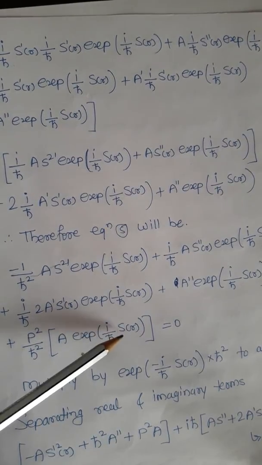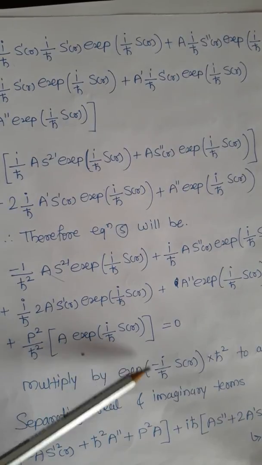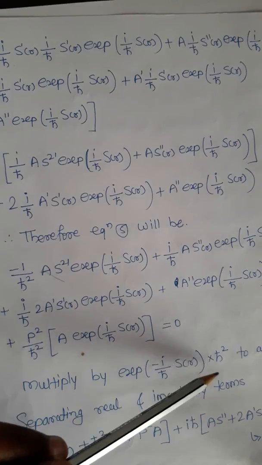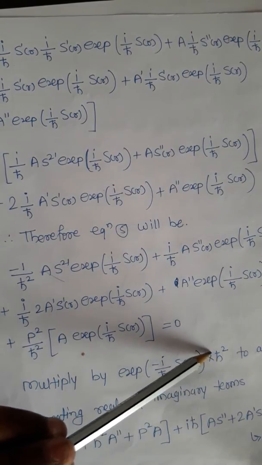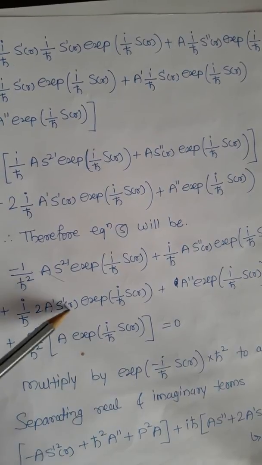Now we should multiply this equation by exponential minus i upon h cross s of r into minus h cross square. We should multiply by this term to this equation.